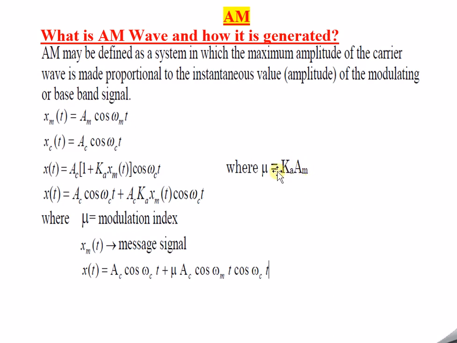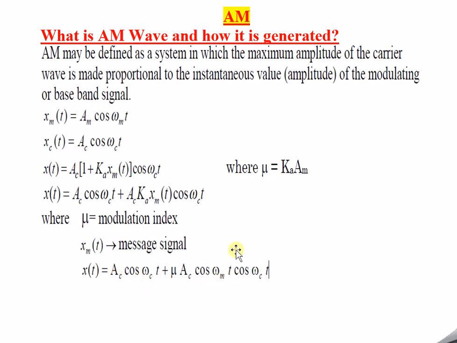So this is mu, and if you understand this particular equation, you will get AC into cos omega ct. Just take it inside, and with some mathematical adjustment, you will get this equation. As I already told you, mu is nothing but the modulation index. Xm of t is the message signal. X of t is the modulated signal, which means it's the AM wave equation. So this is the AM wave equation.